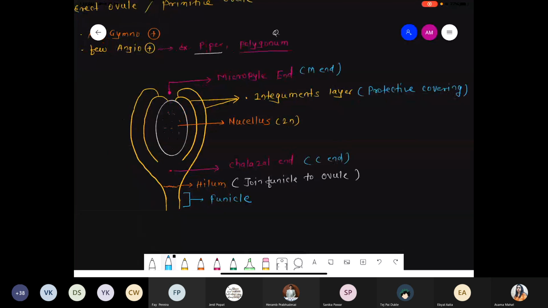So just try to understand. Micropylar end, chalizoid end, hilum, which joins funicle to ovule. Below the hilum region होगा funicle. At the center there is the presence of the nucellus. Nucellus is basically a parenchymal tissue. हम इसको आगे देखेंगे when we talk about embryo sac development. But write down these are the nucellus, diploid in nature, lots of cells are present. Around that nucellus there are two layers, called the integument layers, which are protective layers. Diagram done.